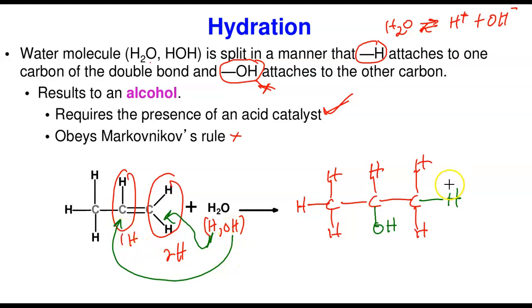So this molecule is an alcohol. I'm not going to say the name because we've not done the nomenclature. So this is an alcohol. That is what this is. So hydration of alkenes will form alcohol, and it obeys the Markovnikov rule. I'm not going to try to spend time drawing the minor reaction product. Like I told you, always give me the major reaction product. That is exactly what I need.